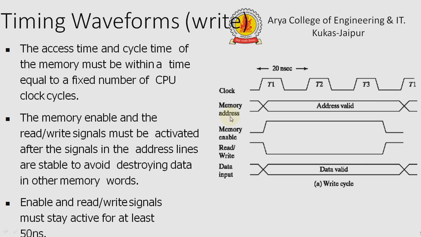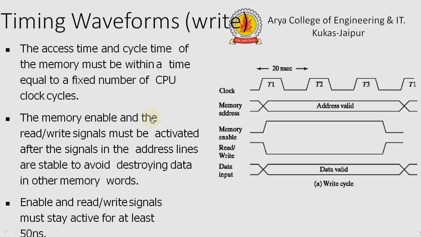So here is the timing cycle for the write waveform. We can see the access time and cycle time of the memory must be within a time equal to a fixed number of CPU clock cycles. So for every state or every command there is a fixed number of clock cycles which is used. Maybe it would be 4, maybe 6, maybe 10. It depends on the instruction which is applied.